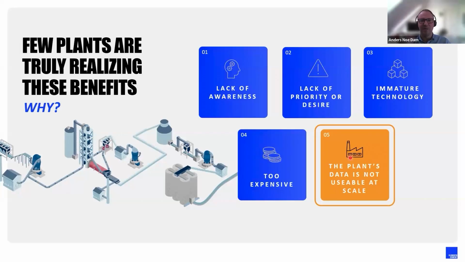Because if we had, I think we would generally have a better data foundation on site than what we see today, and what we are often in discussion with our customers about. How do you improve your data quality so you get ready to implement these new technologies at scale? So that is, for me, a chasm we have to overcome in parallel to maturing the technologies.